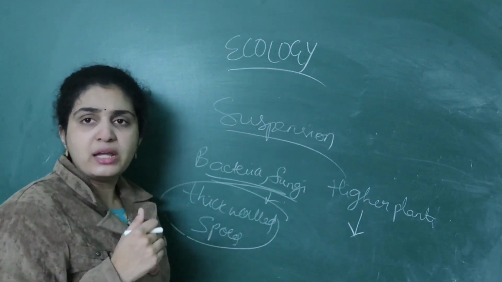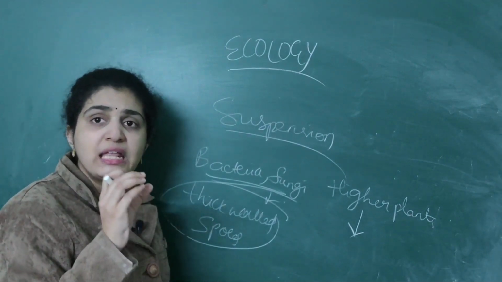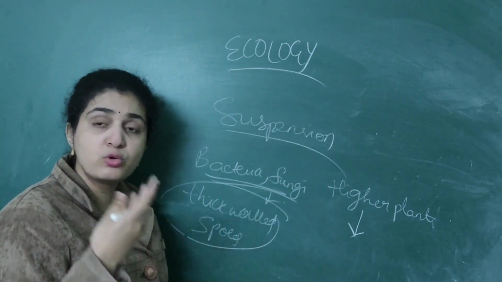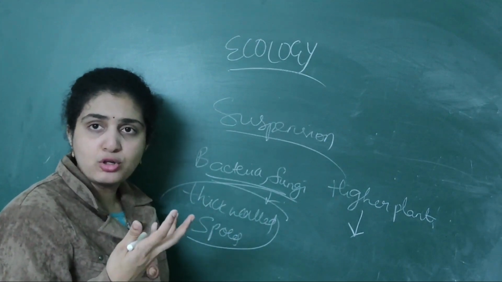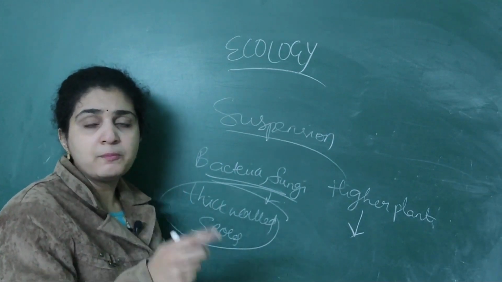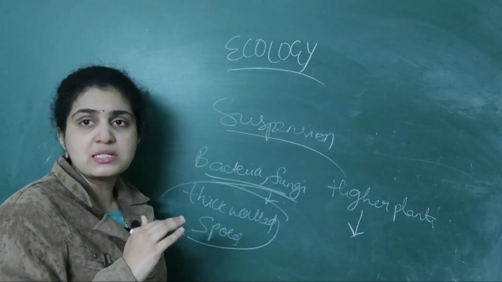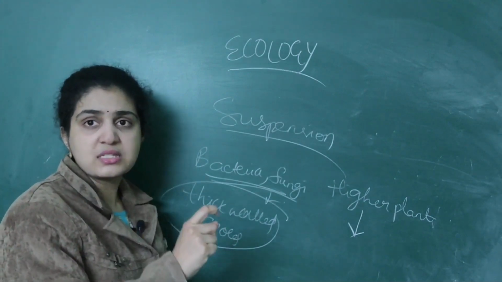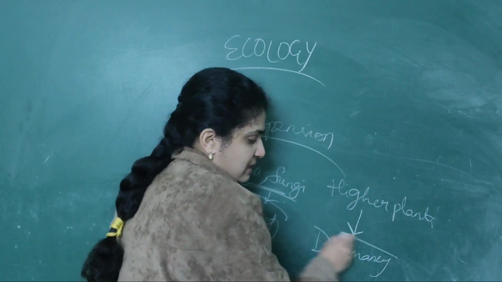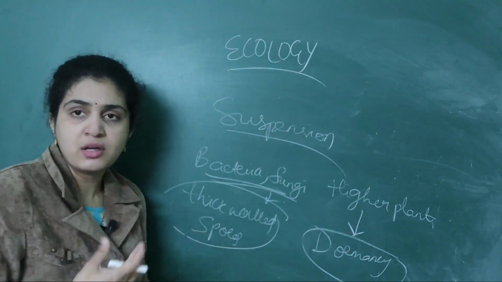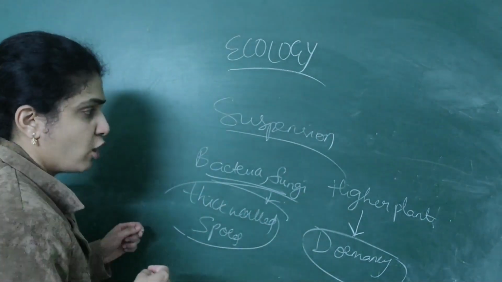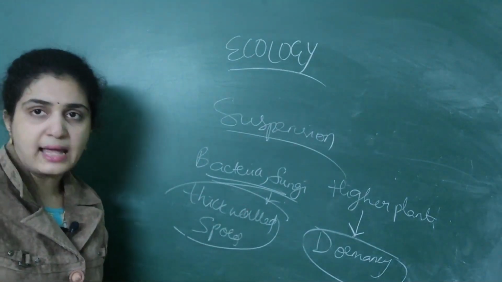They cannot grow during unfavorable conditions. So during that time, what will they do? Higher plants produce fruits, flowers, everything, but during unfavorable conditions they cannot produce. So during that period, they slow down themselves and go into a state called dormancy. They will not produce any fruits and flowers, and they go to a state called dormancy. So this is about that.